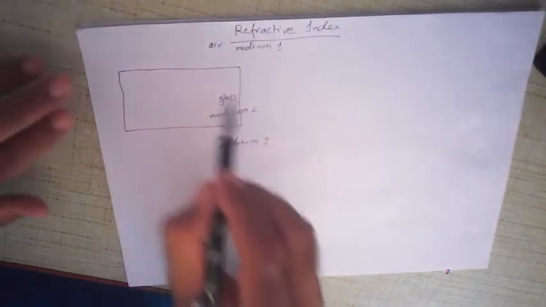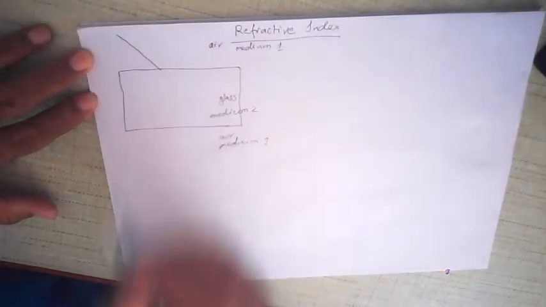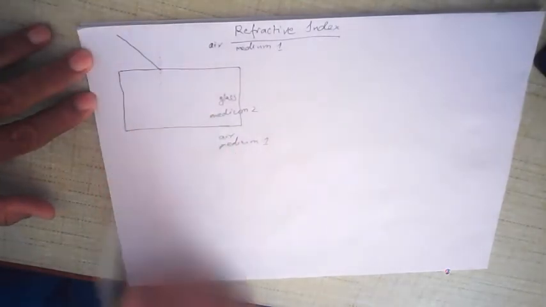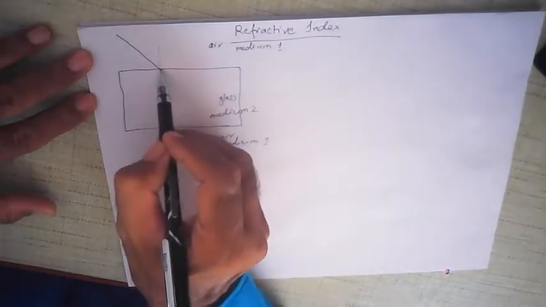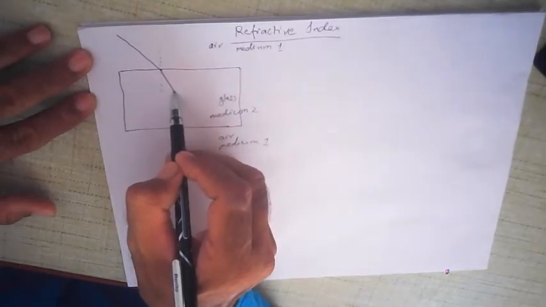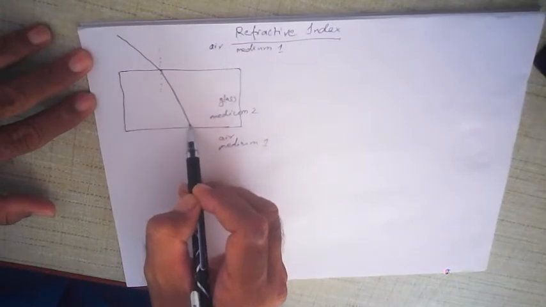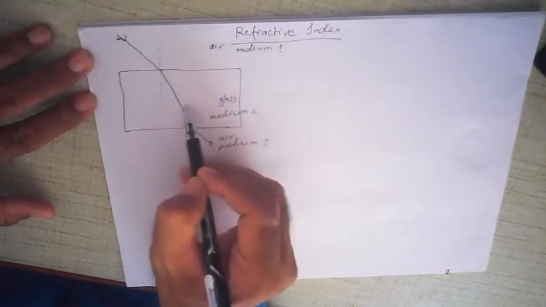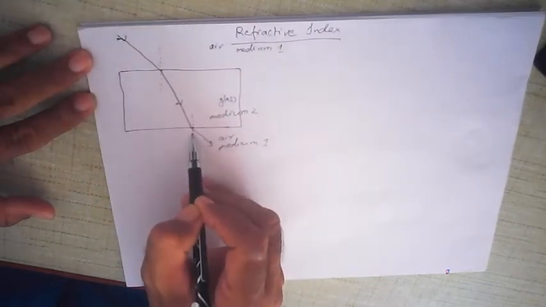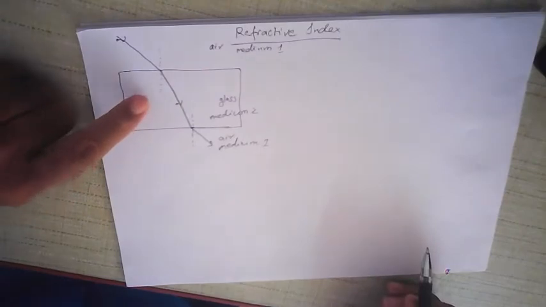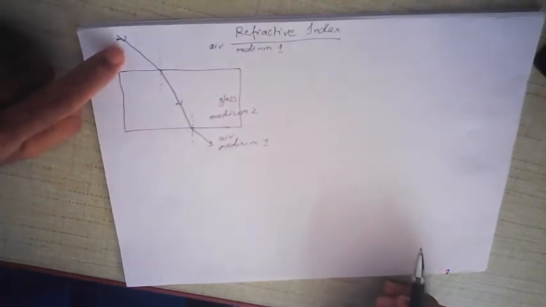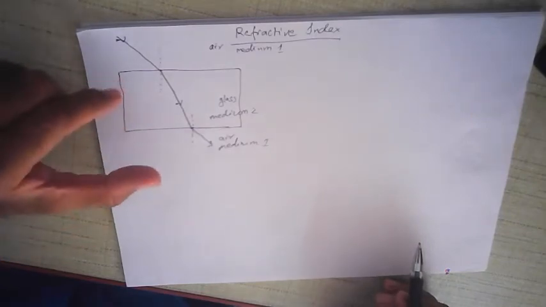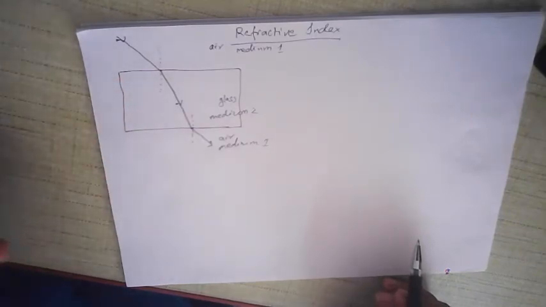Now this is your glass slab. Suppose a ray of light is incident like this, and this is your normal at the point of incidence. Now the ray of light enters glass, so it bends a little bit, and then emerges on the other side this way. This is also a normal out here. This bending of light as it passes from air to glass and then from glass to air is called refraction.